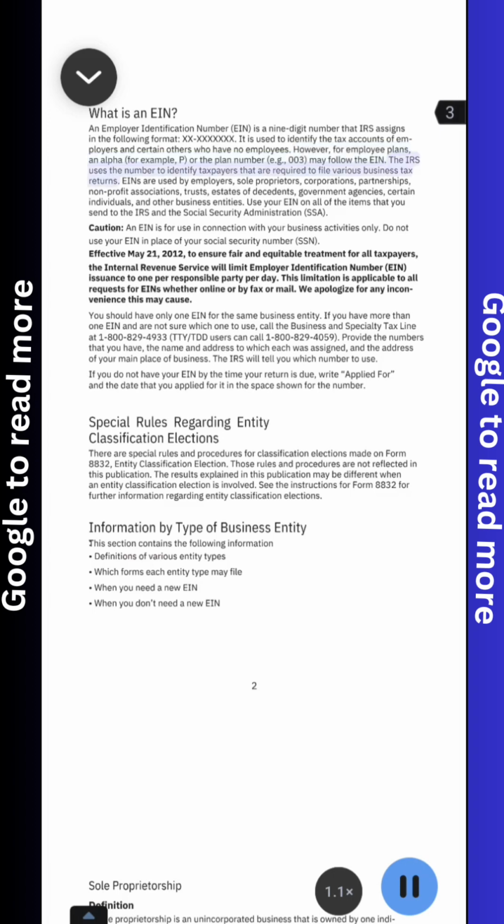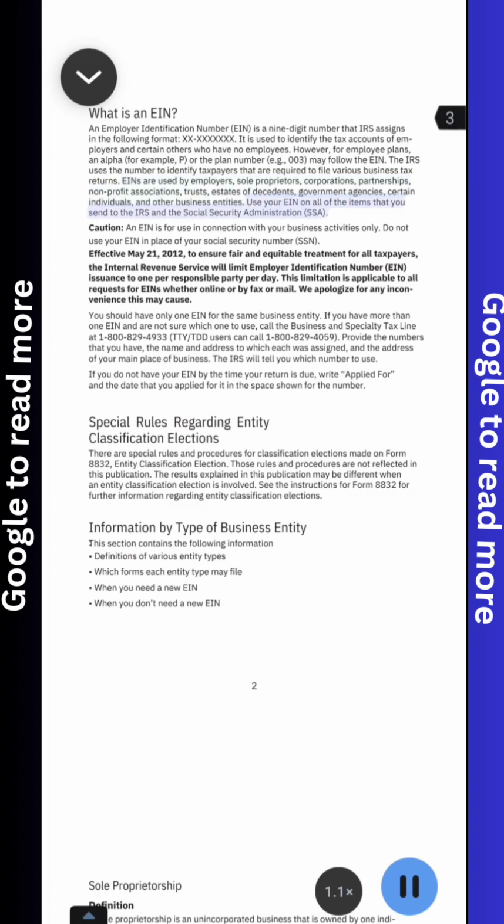The IRS uses the number to identify taxpayers that are required to file various business tax returns. EINs are used by employers, sole proprietors, corporations, partnerships, nonprofit associations, trusts, estates of decedents, government agencies, certain individuals, and other business entities.